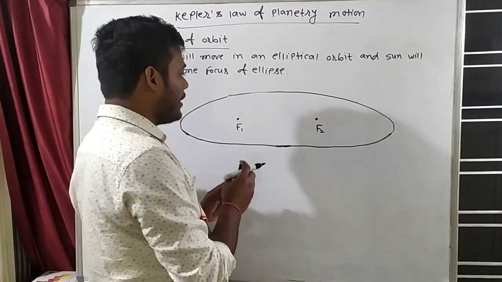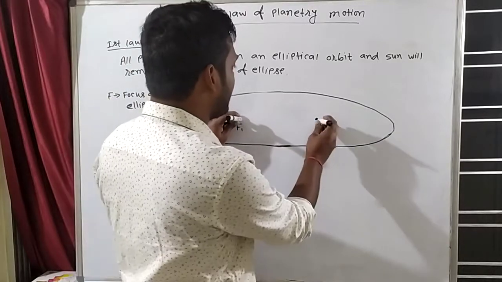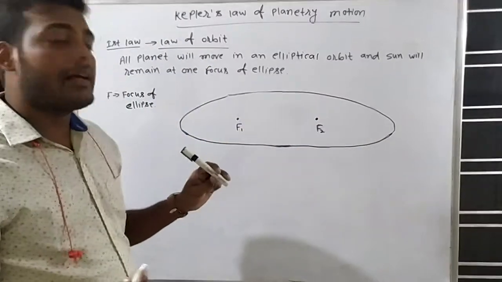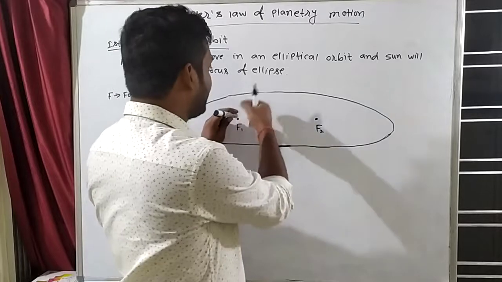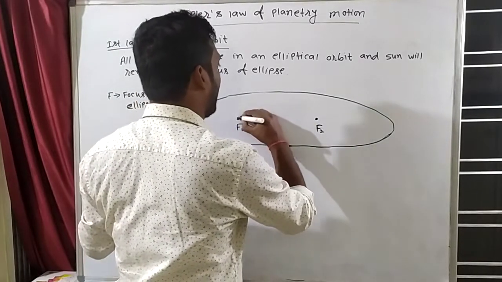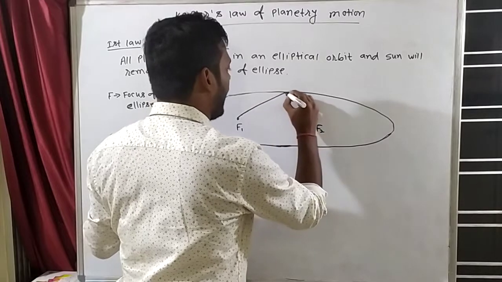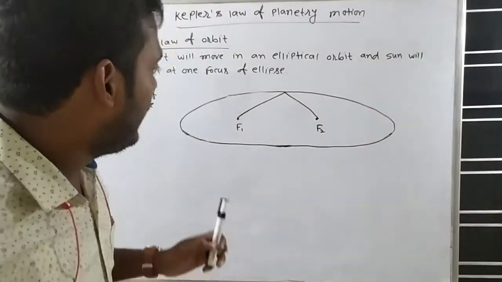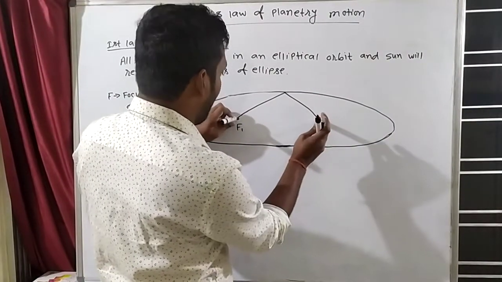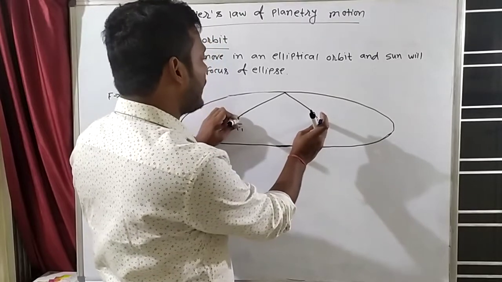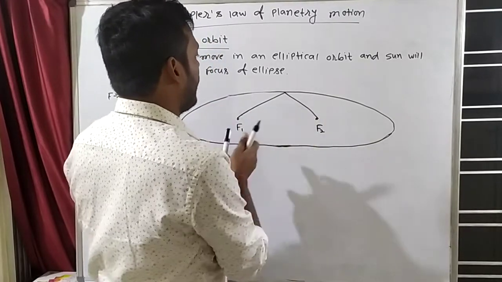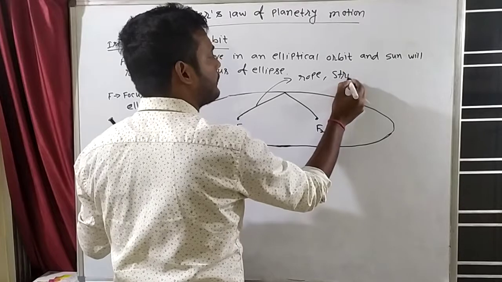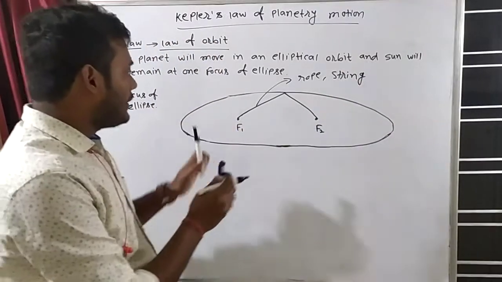To make it, suppose that this is the first center, this is the second center. Understand it like this. And then I will take a string, any rope or thread, and then I will tie it like this. One center, another center. I will fix these two. Then there will be a pin, or you can say an escape. Clear?